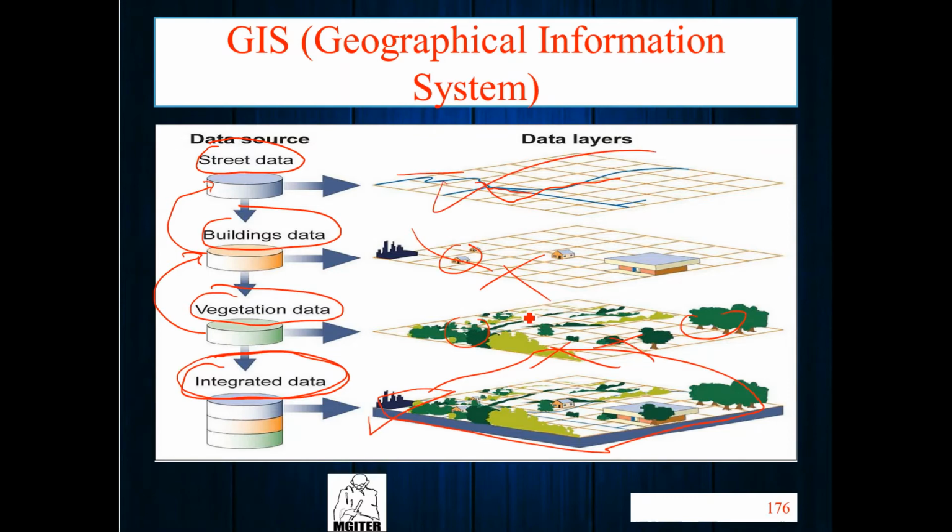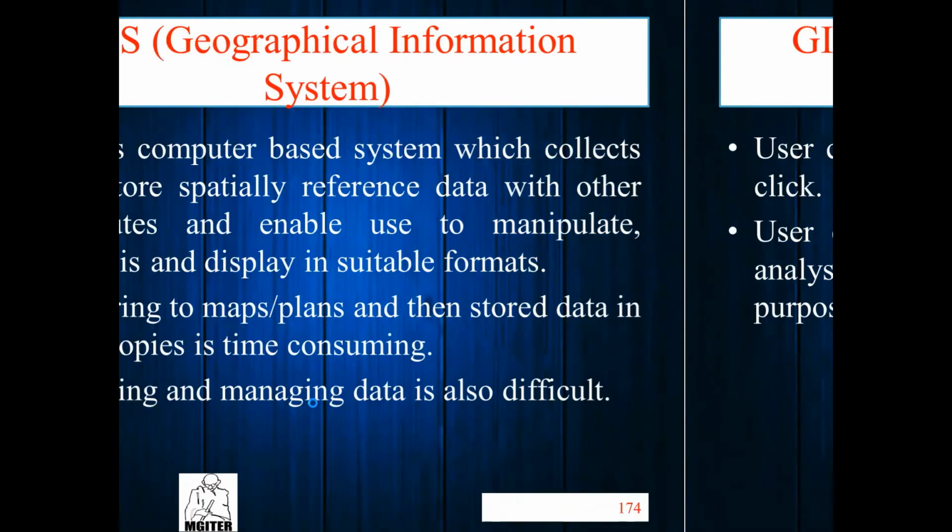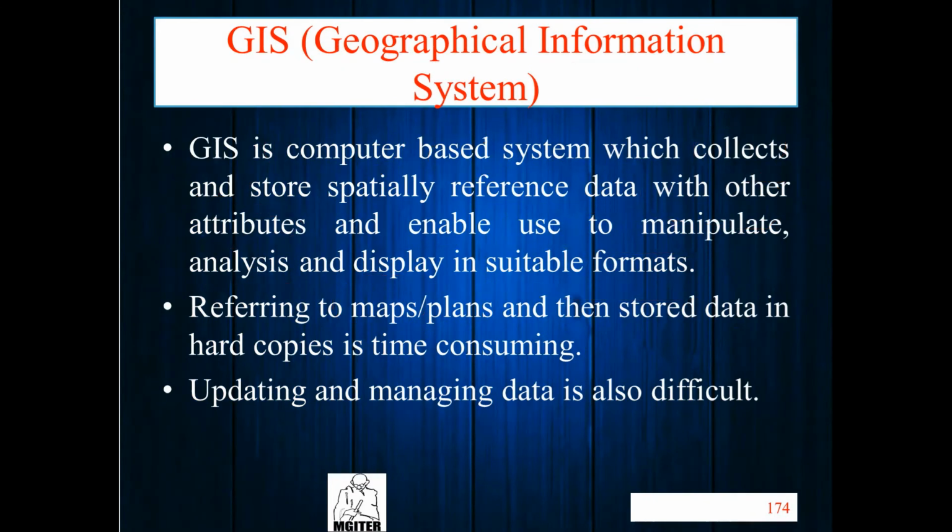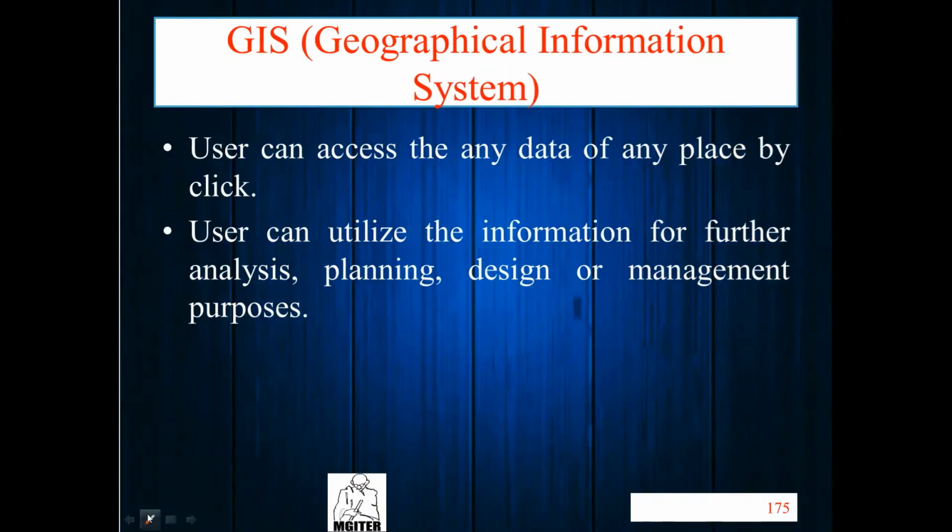This is used for analysis, manipulation and many things. Right? Now the user can access any data of any place by a click. The user can utilize the information for further analysis, planning, design and management purposes.